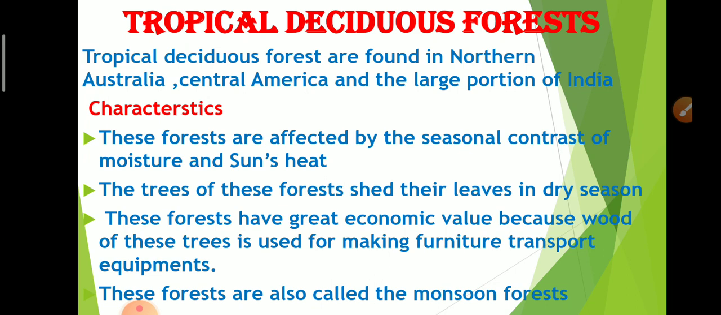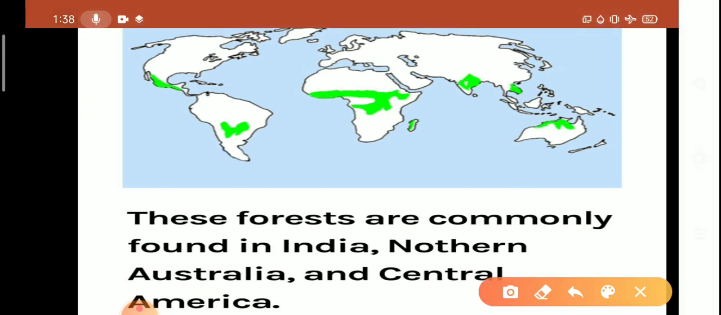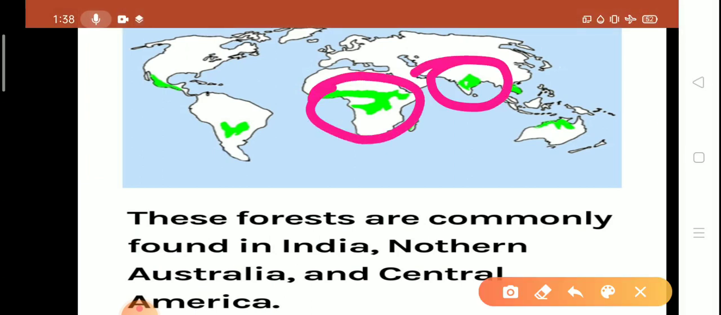Now tropical deciduous forests are found in northern Australia, Central America and a large portion of India. Look at this map, student. This is the location distribution of tropical deciduous forest.